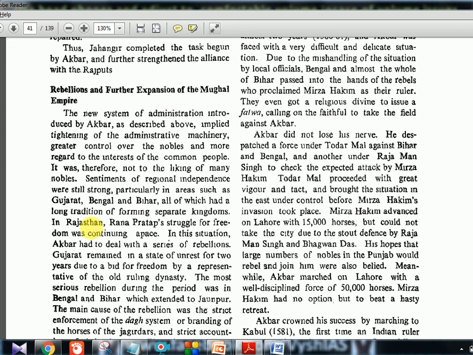Now in Rajasthan, Rana Pratap's struggle for freedom was continuing apace. We already discussed everything about Rana Pratap, but this was also going on in that timeline. So in this situation, Akbar had to deal with a series of rebellions.